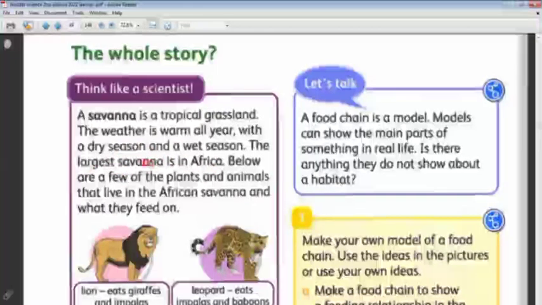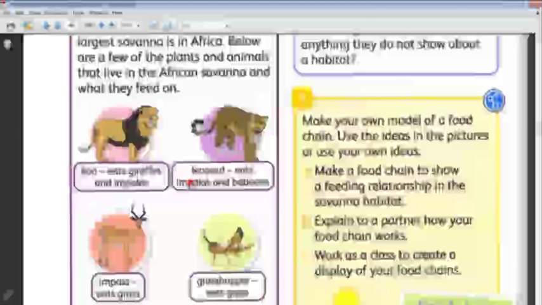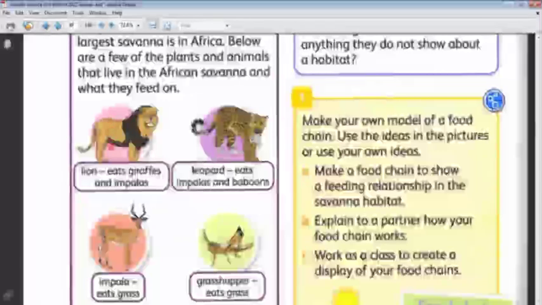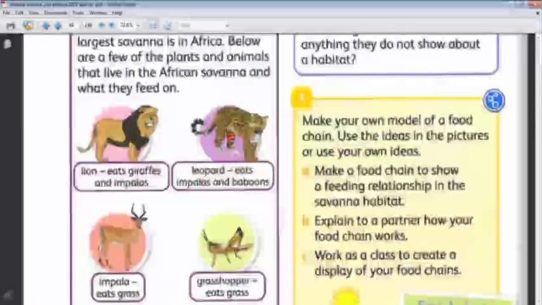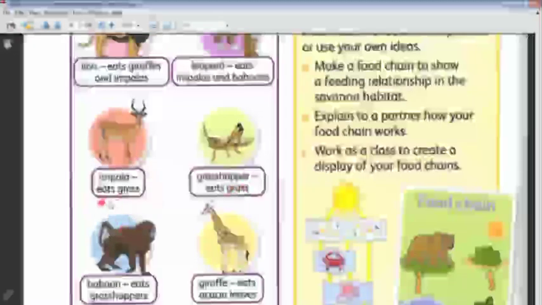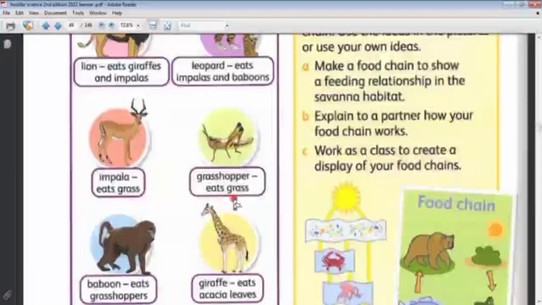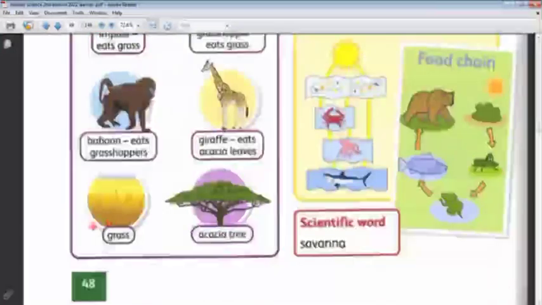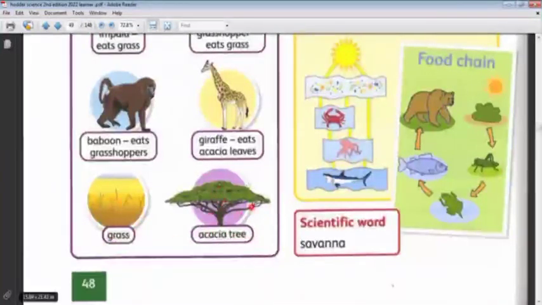The savanna habitat is present in the south of Africa. Below are a few of the plants and animals that live in the African savanna and what they feed on. We have the lion, which can eat giraffes and impala. And we have leopard, which eats impala and baboon. Impala eats grass, grasshopper eats grass, baboon eats grasshopper, giraffe eats acacia leaves, grass, and acacia tree. They are plants present in the savanna grassland.